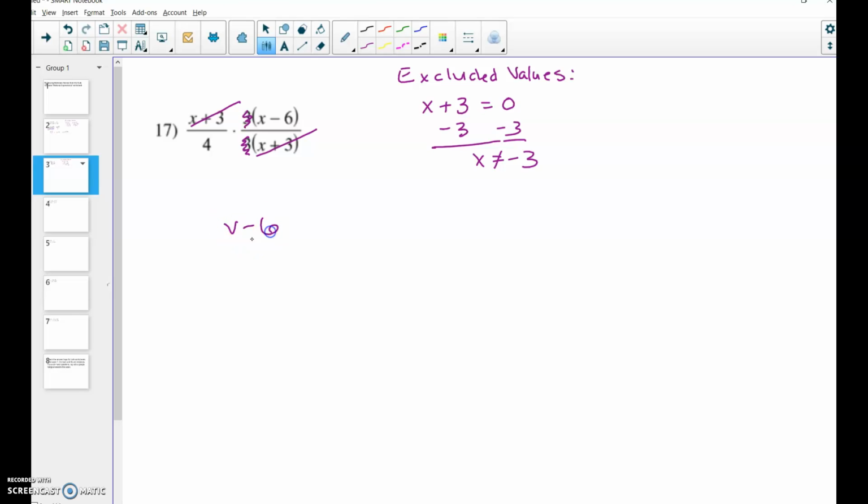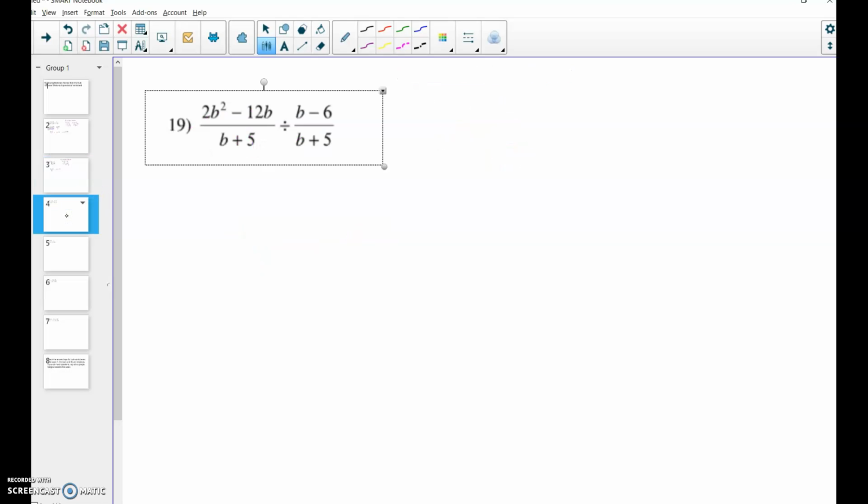So I have x minus 6 multiplying across. Sorry, not v, we're in x. x minus 6 over 4. And I just need to state that x can't equal negative 3. Okay, I haven't done too many complicated steps here. Again, if you're feeling confident with this one, go ahead and try number 18. It kind of complements this one. We're moving on though to problem 19.